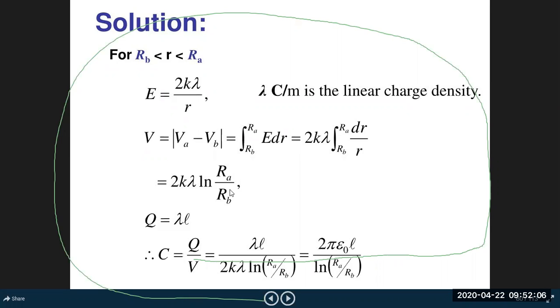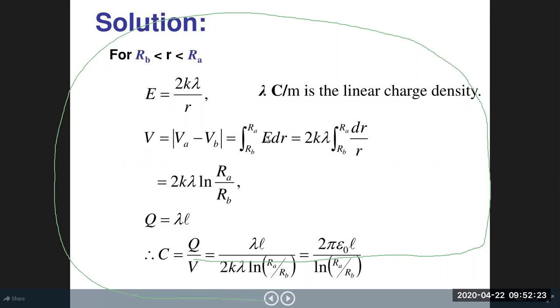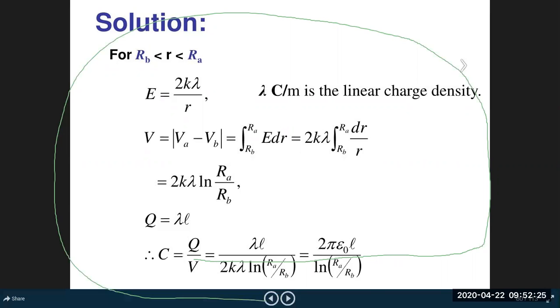So we have got potential difference, and charge accumulated over the cylinder is Q equal to lambda into L. So now capacitance is equal to total charge accumulated divided by potential difference between the two cylinders. So C equal to Q by V, and this is the result.